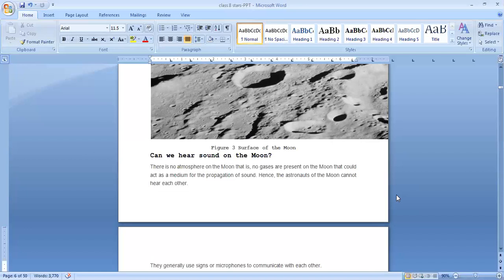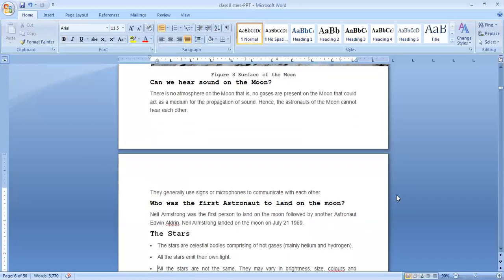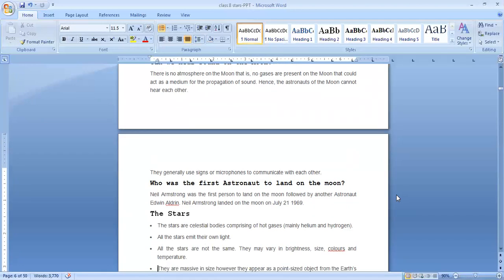So the next question: can we hear sound on the moon? There is no atmosphere on the moon, that is, no gases are present that could act as a medium for the propagation of sound. Hence, the astronauts on the moon cannot hear each other. They generally use signs or microphones to communicate with each other.